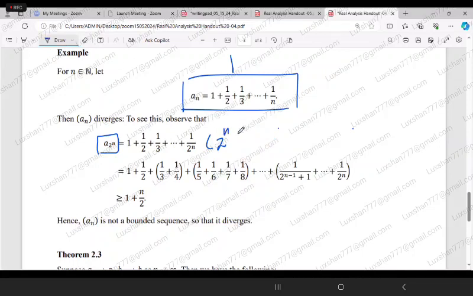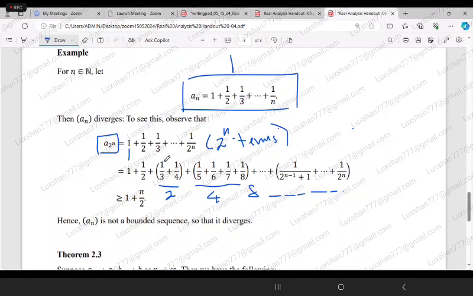You have 2 to the power n terms. Then what I am doing is I am grouping the terms. First term I am writing as it is. Second term I am writing as it is. I am combining third and fourth term, then fifth, sixth, seventh, eighth term together. Likewise, I am combining. Here 2 terms, here 4 terms, next 8 terms, and in that way I am grouping this one.